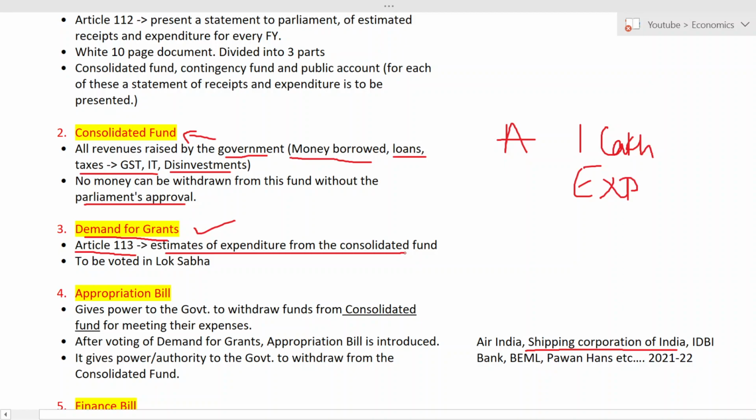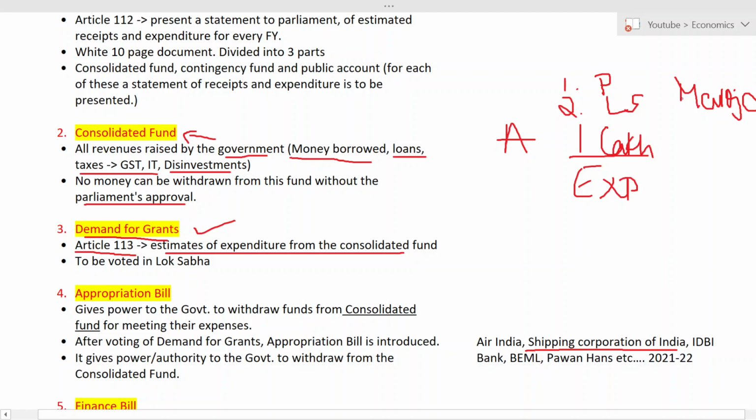Whenever they want to withdraw money from the consolidated fund, the first thing is they have to take the permission of parliament. The second thing is that in the parliament, that is the Lok Sabha, the people should vote in favor, saying I can withdraw the amount of 1 lakh. A majority of votes should be there. Only then will the bill be passed and they can withdraw the amount.